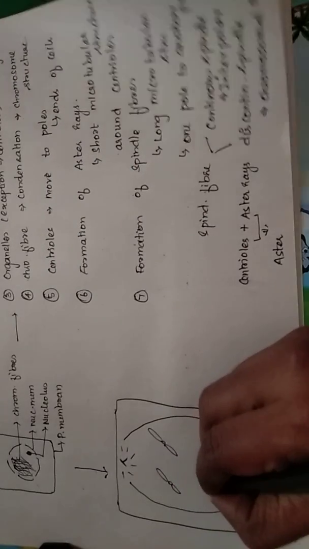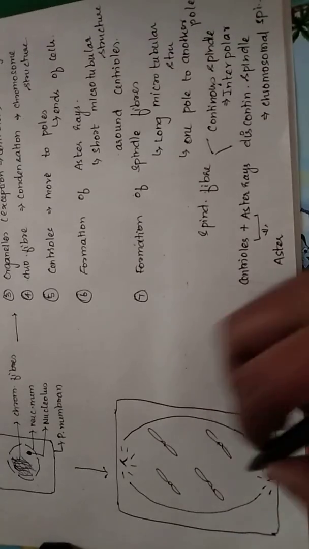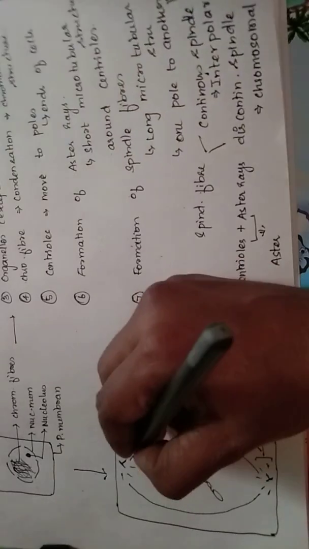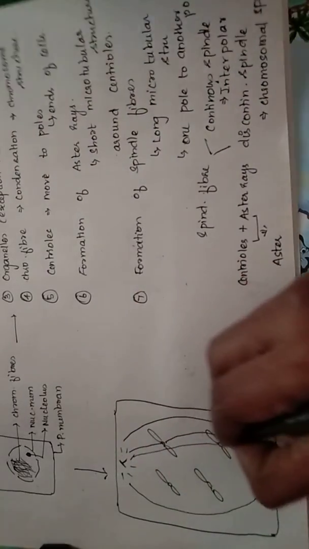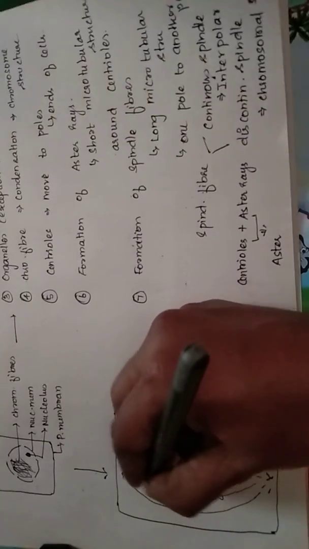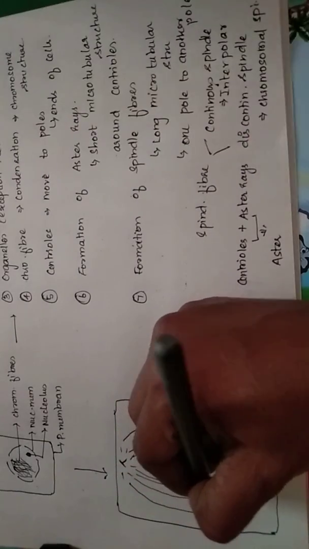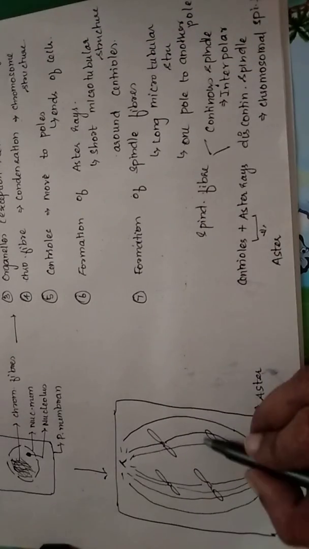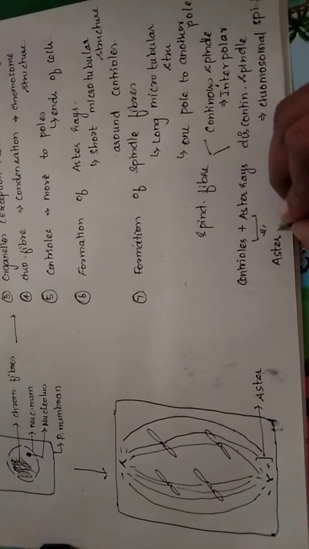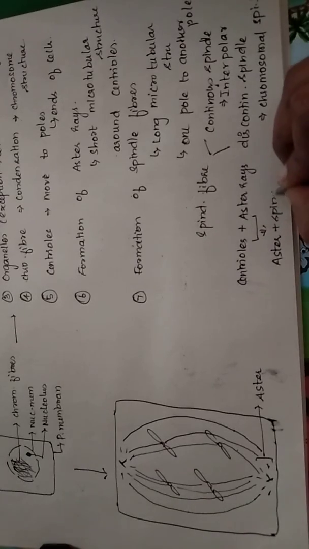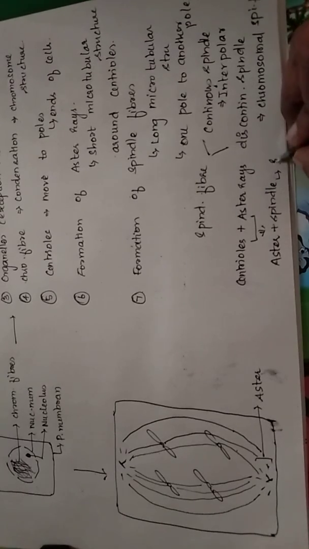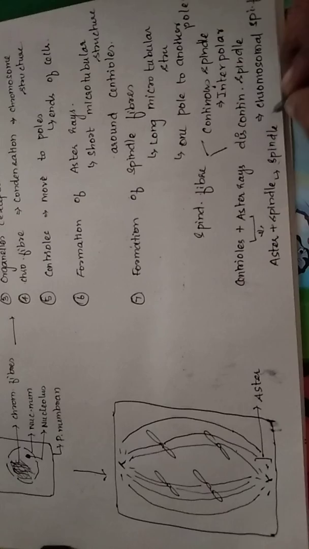In between if the spindle fibers are attached to these chromosomes, they will be called as the discontinuous spindle fiber. இது வந்துட்டு discontinuous spindle fiber that is formed, and the aster plus spindle fiber together will be called as the spindle apparatus.